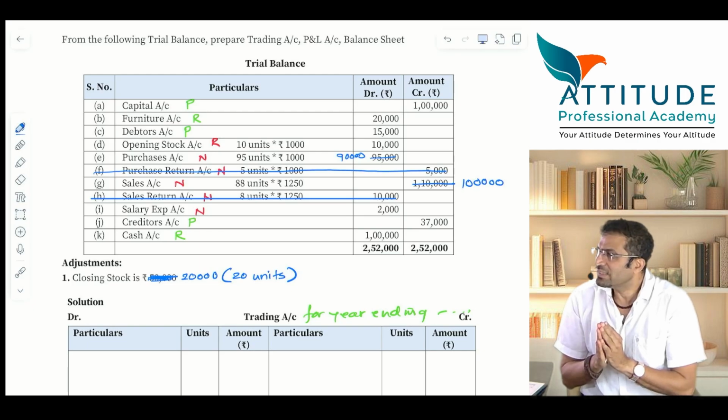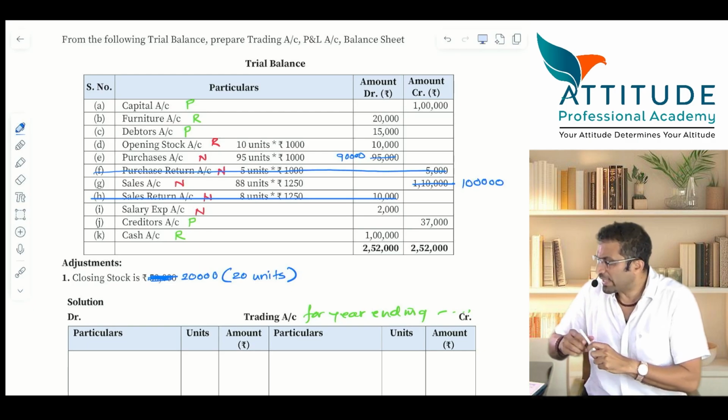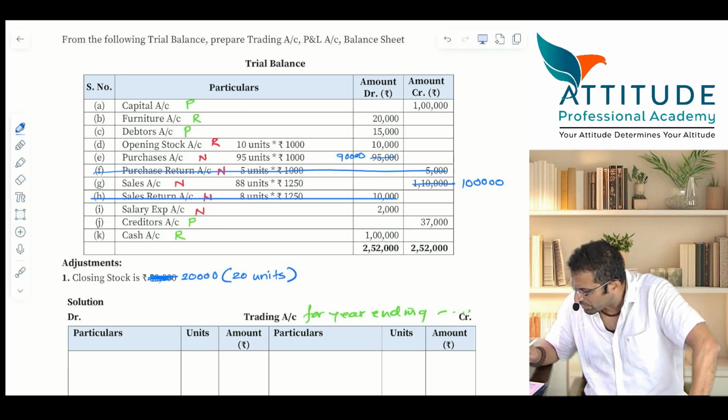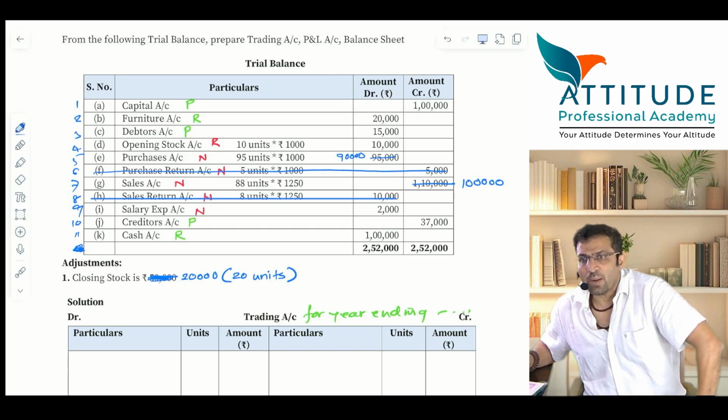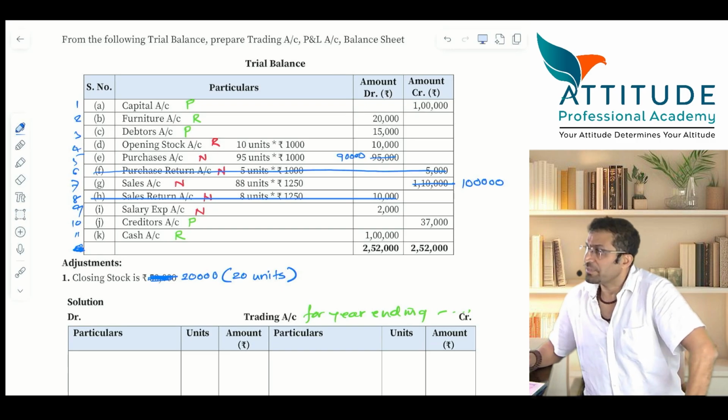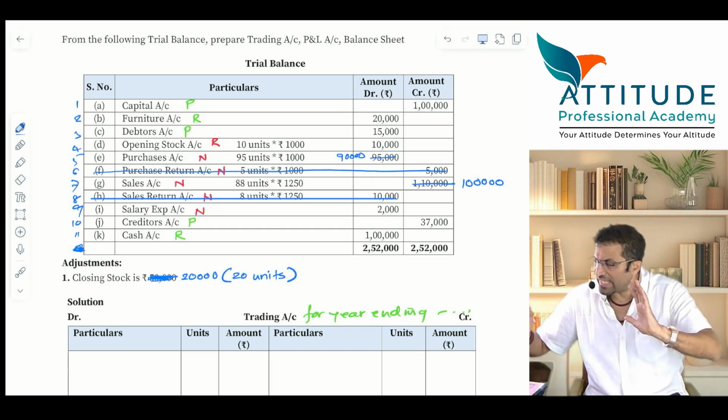Is that clear? Now how many accounts are left? 1, 2, 3, 4, 5, 6, 7, 8, 9, 10, 11. Out of 11, 2 are gone. 9 are left. Now we will go slowly.